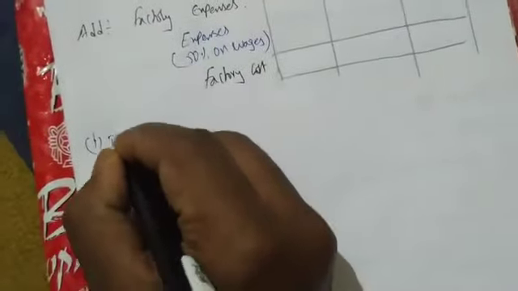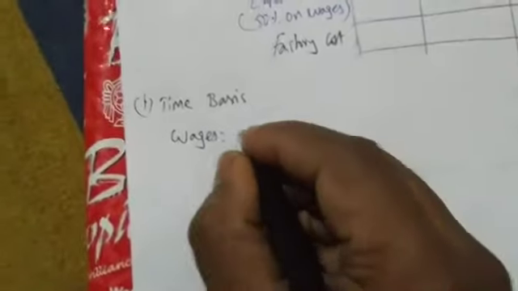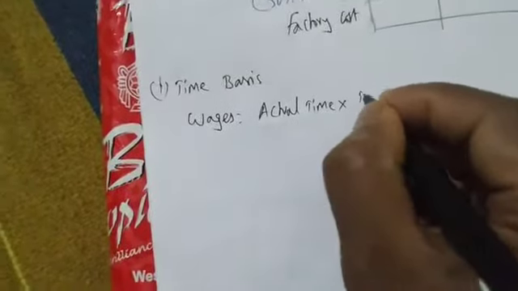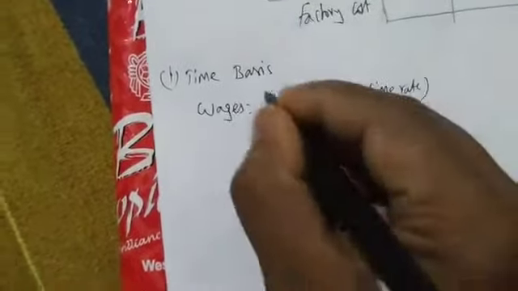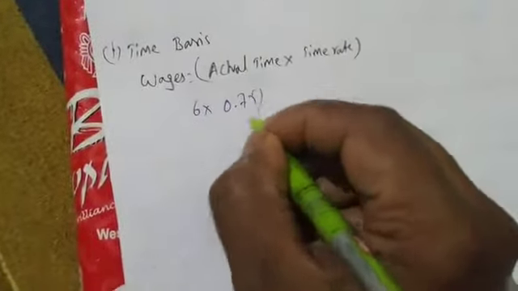Let us first solve time basis, first Roman number 1. A simple formula for wages on time basis: actual time into time rate. Actual time is 6 hours, into time rate 0.75. I repeat, 75 paisa means 0.75.